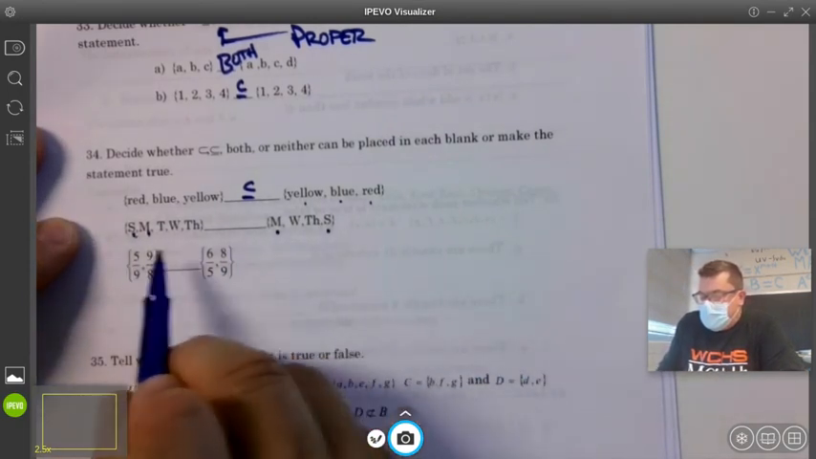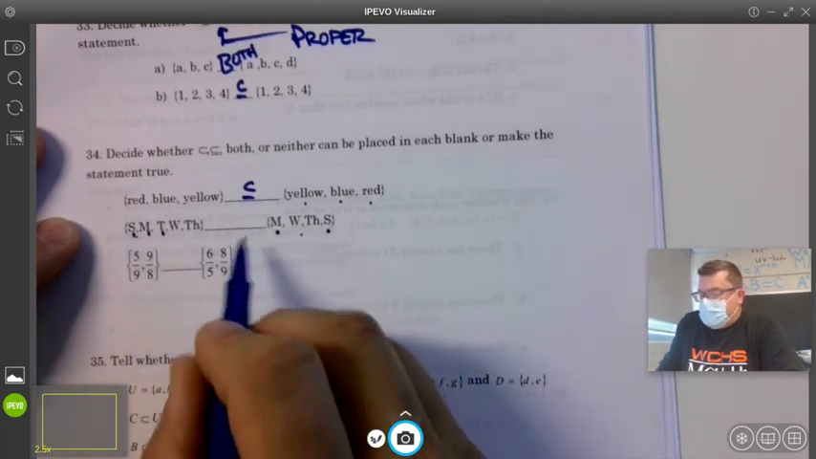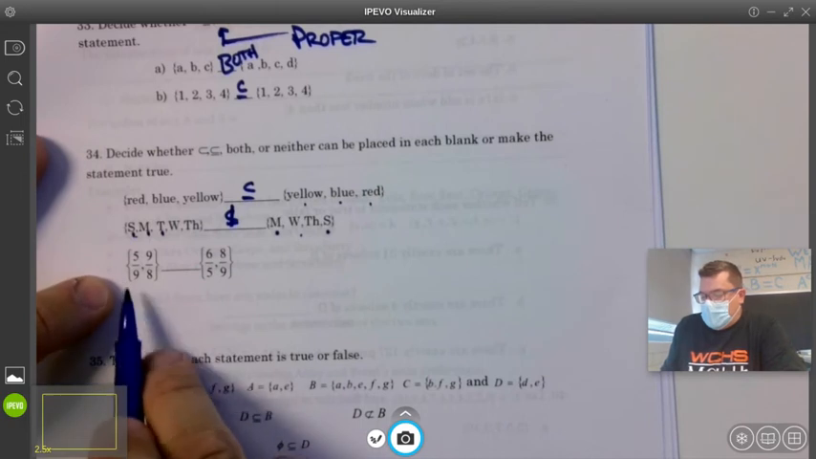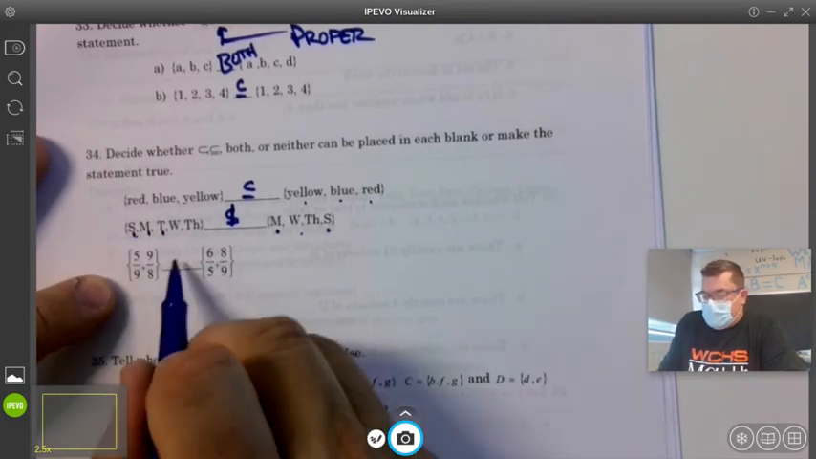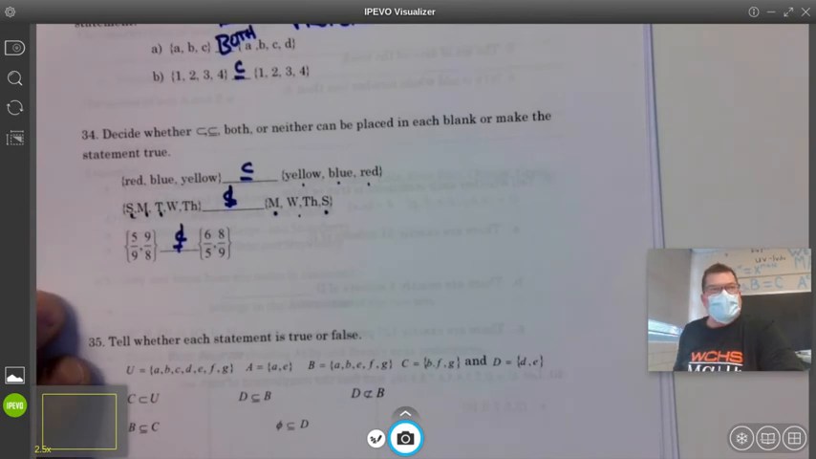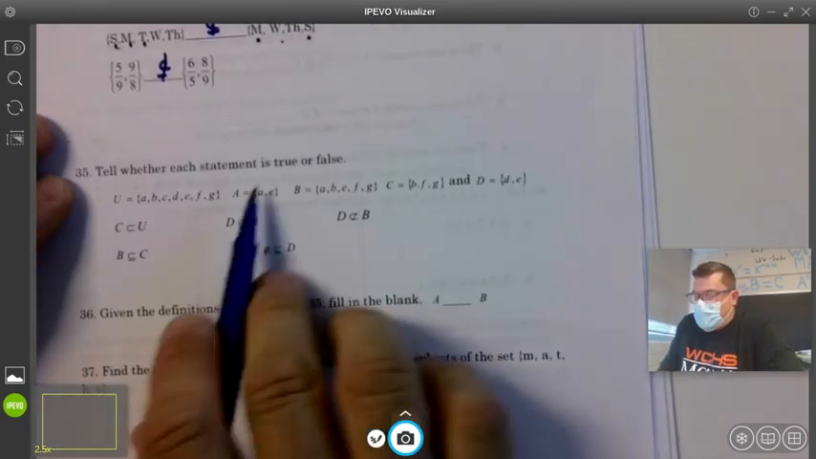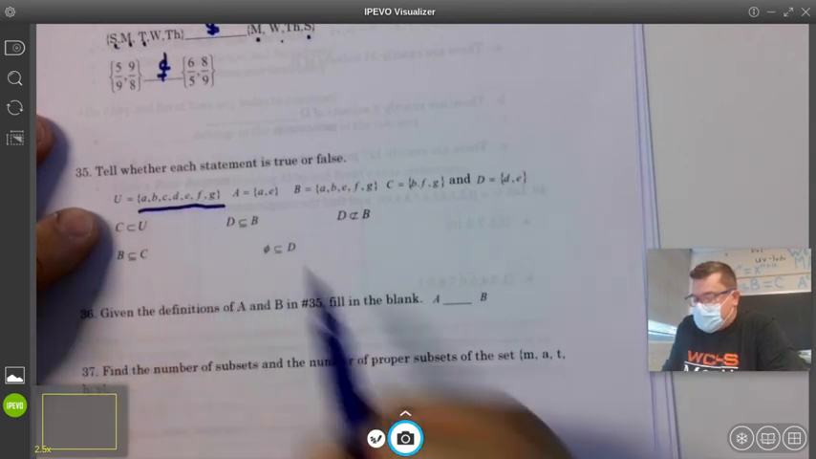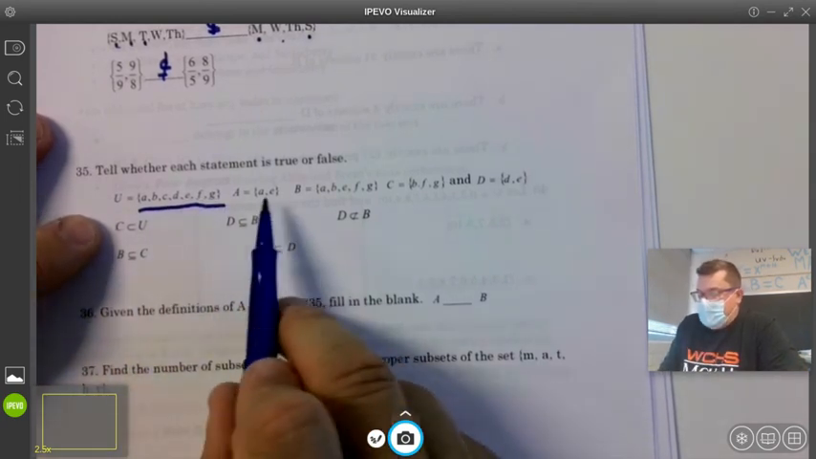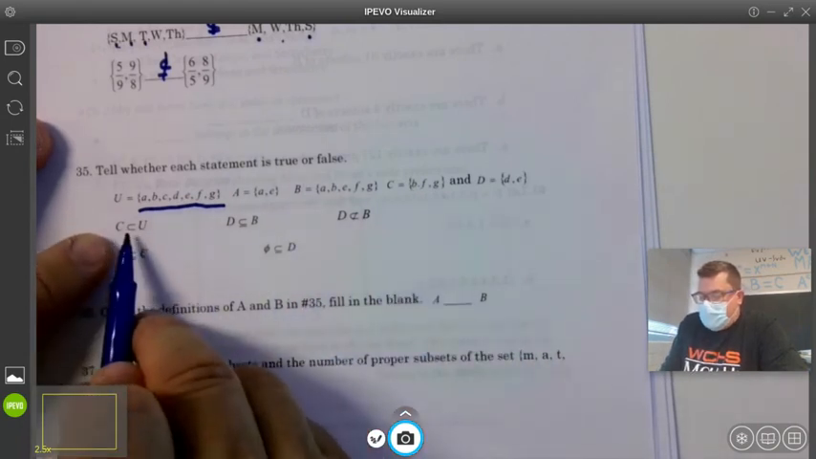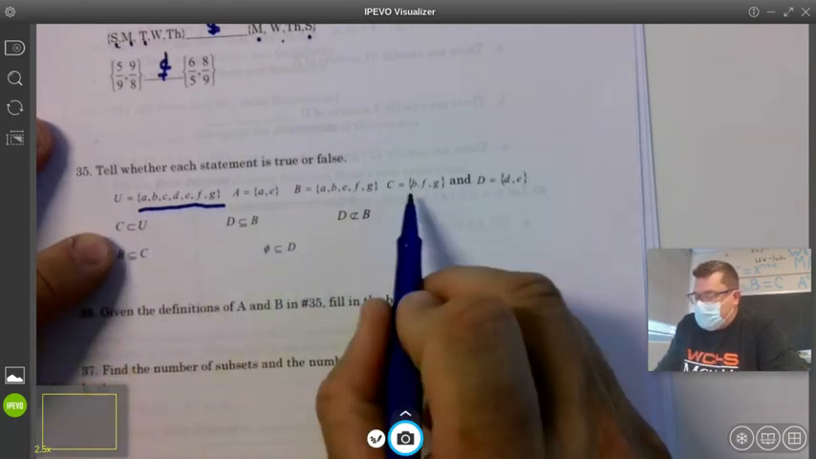Sunday, I assume. Monday, Tuesday, not a subset. This one doesn't have Tuesday. 5/9, that one doesn't have 5/9. So far, so good? Tell whether the statement's true or false. This time they give you the universal set as the letters A through G. And then they give you some of these others. Is C a proper subset of U?